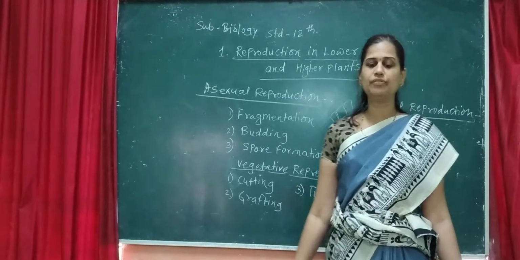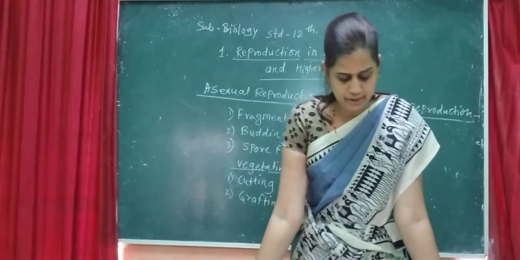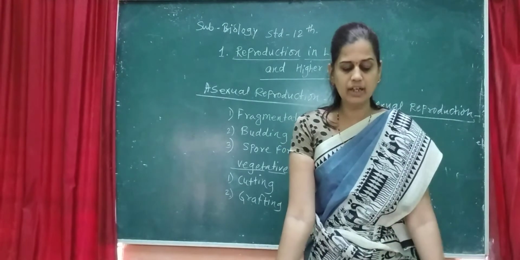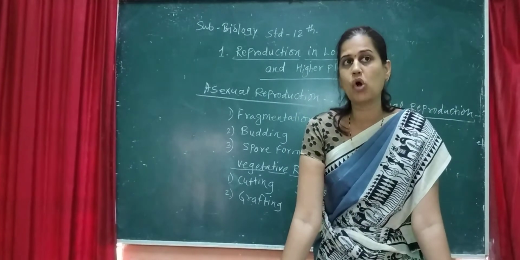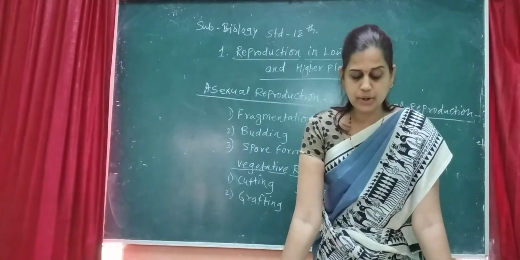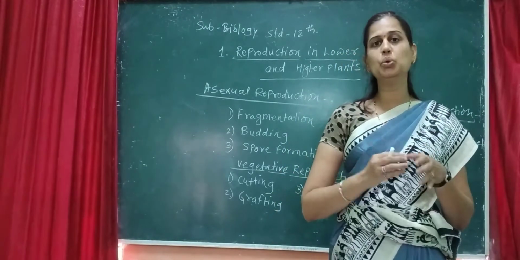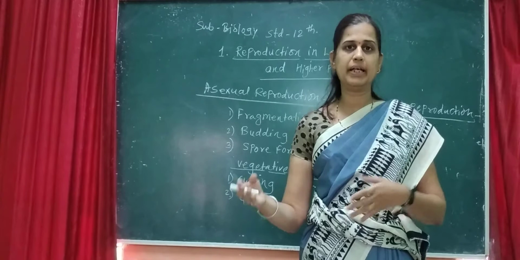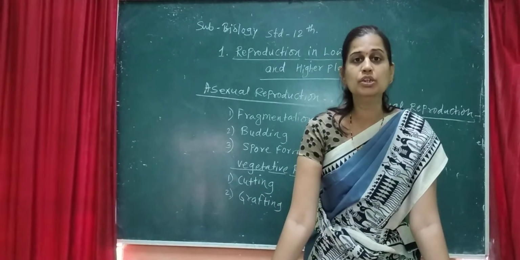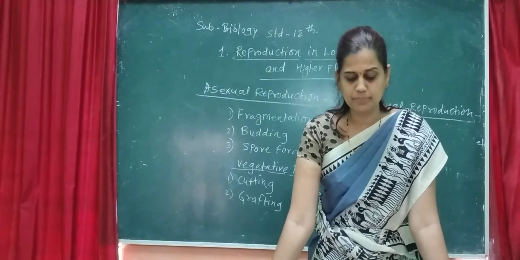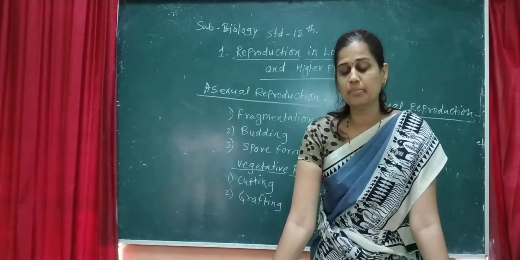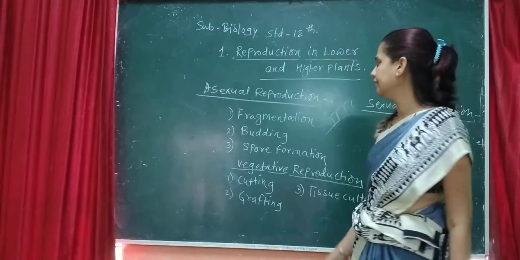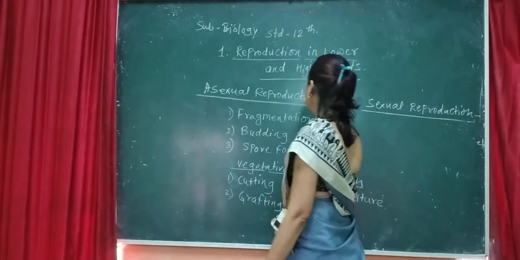Then another process of asexual reproduction is budding. In budding, unequal and small cells, which we call buds, are produced attached to a parent cell. When these cells separate from the parent cell, each goes on to mature into a new individual. The best example of the budding process is yeast.